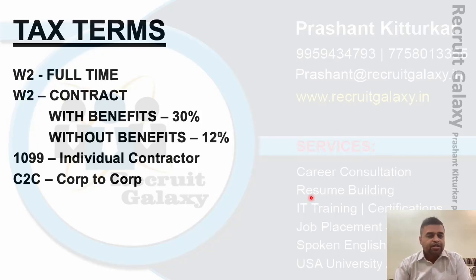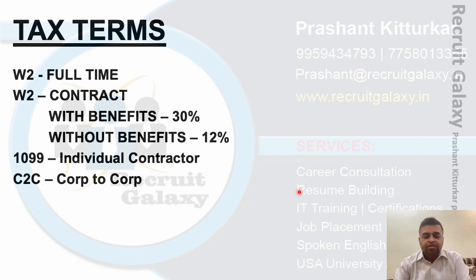Last but not least, I want to discuss with you tax terms. In tax terms, if you want to do US IT staffing, these are the major tax terms you should know before recruiting. One is W2. W2 has two types: one is full time, another is contract.